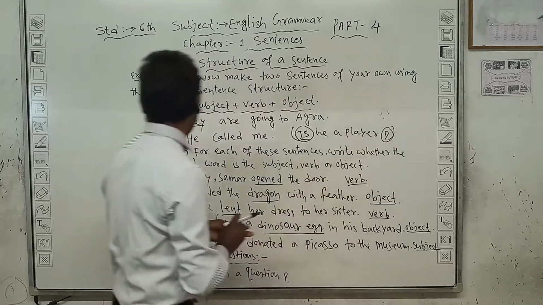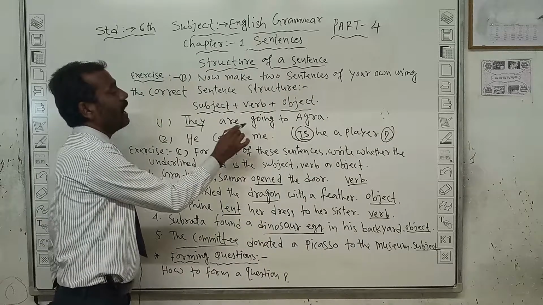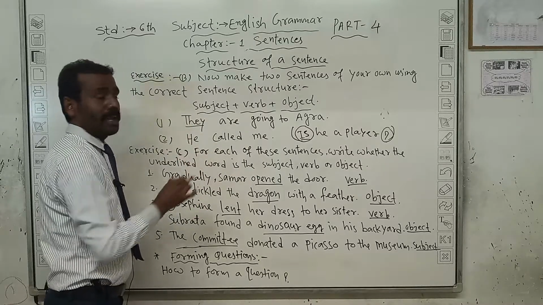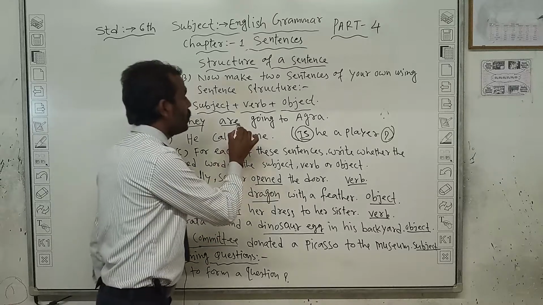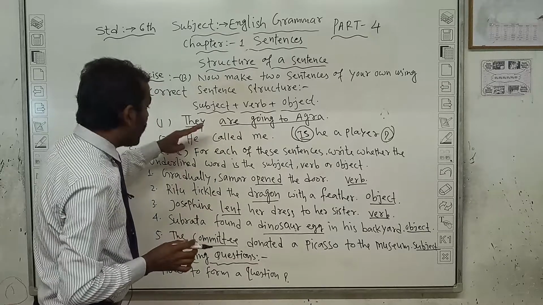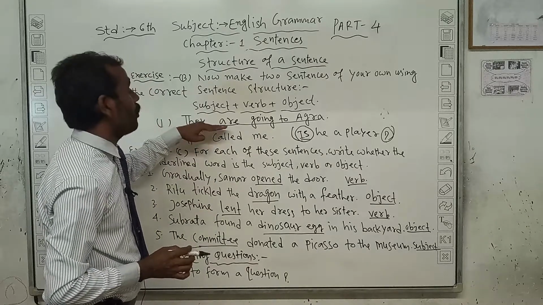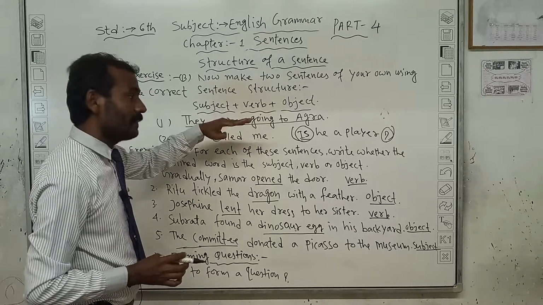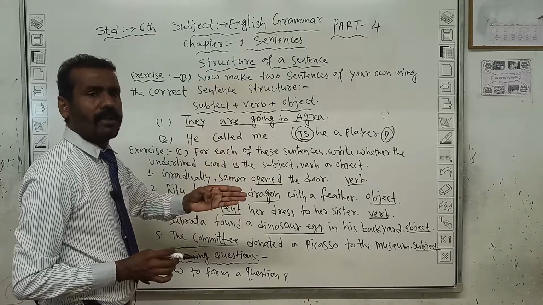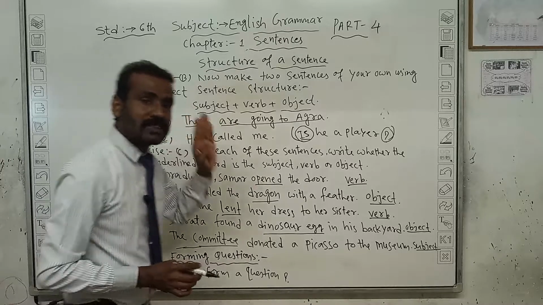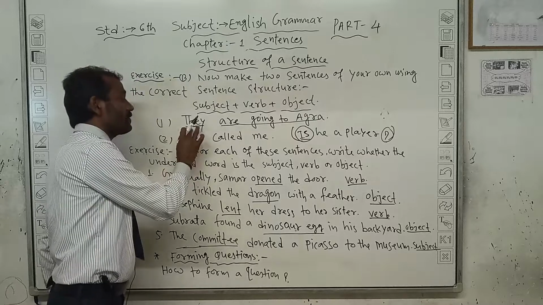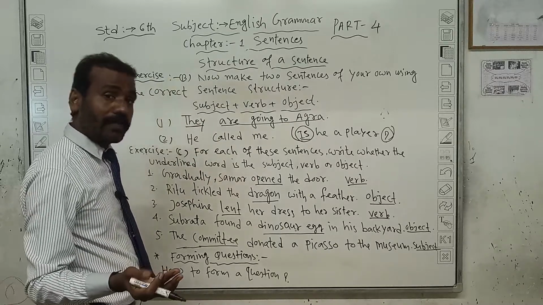Now here, first sentence, they are going to Agra. So "they" is the subject. "Are going to Agra" is the predicate. So after the subject, the rest of the thing is the predicate. That is easy. Subject may be any name or pronoun. When you find the subject, after the subject the rest of the thing is the predicate, that you know.